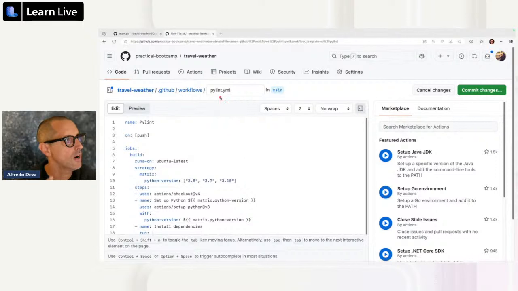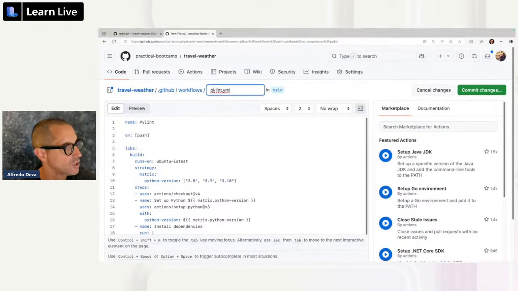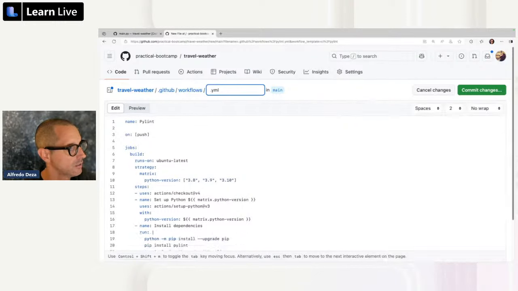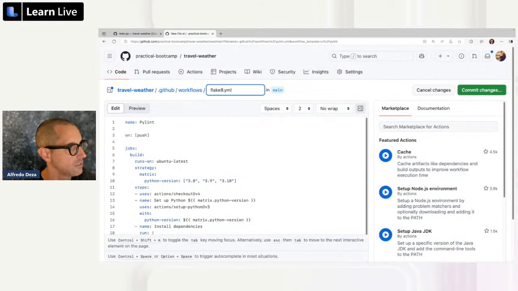So we're going to do a couple of approaches. First, we're going to do this one, which is on the repository itself. And then we're going to do it on the codespace using the help of GitHub Copilot, because we're going to try to add to it and do more advanced things. So we're going to tweak this. We're not going to use PyLint. We're going to call it Flake8. All right, so that's going to be the name of the file.